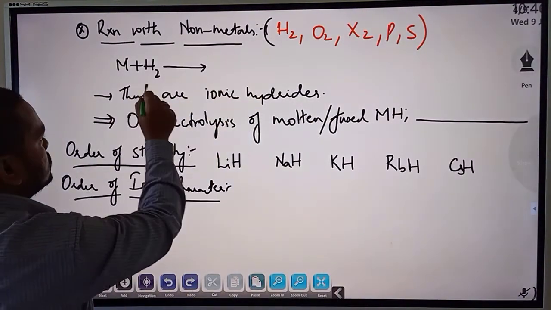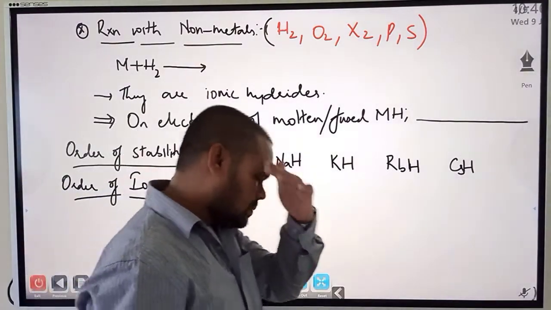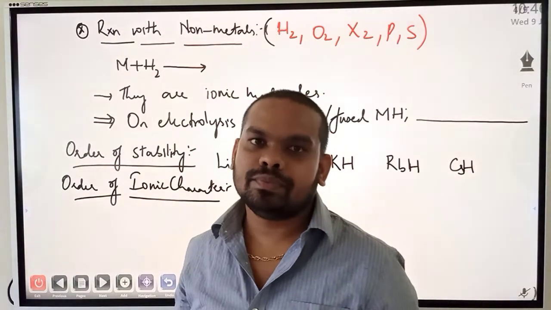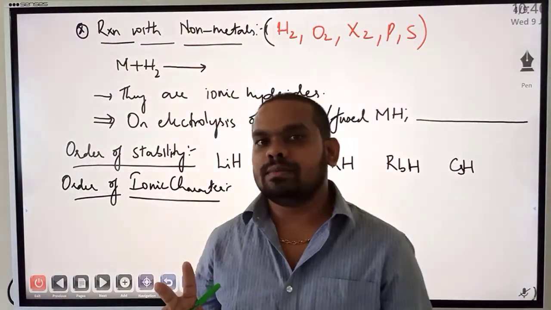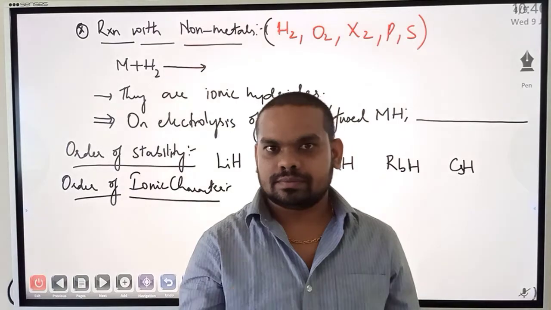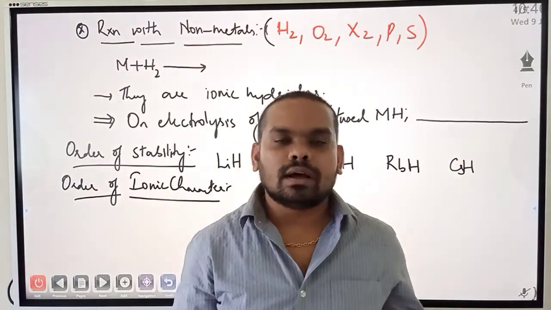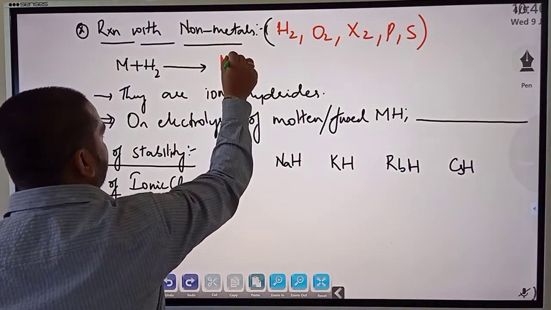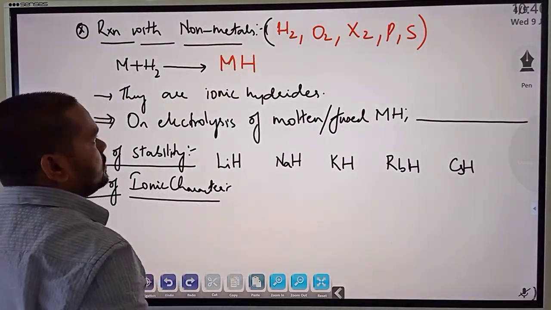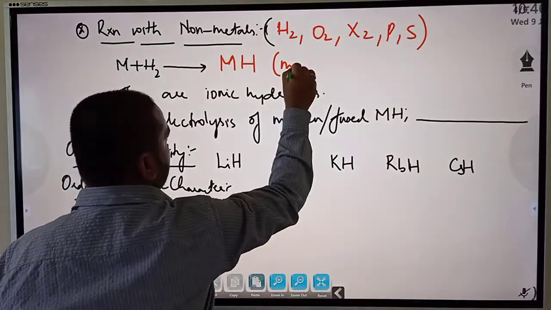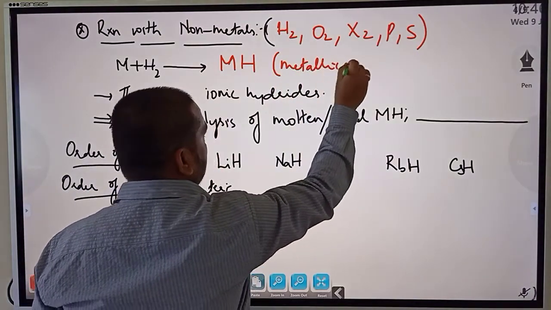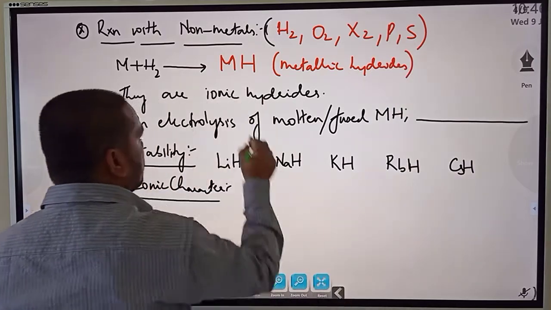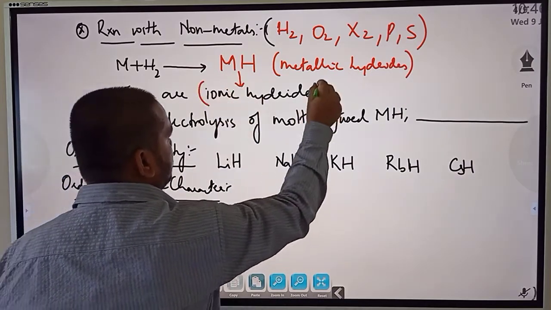Metals on reacting with hydrogen. Guess again. Metals on reacting with hydrogen, what would have happened? Sodium charge or lithium charge, metals charge is +1, right? And hydrogen combines with metal and forms metallic hydrides, MH. They are called metallic hydrides. And all these metallic hydrides, they are ionic in nature.